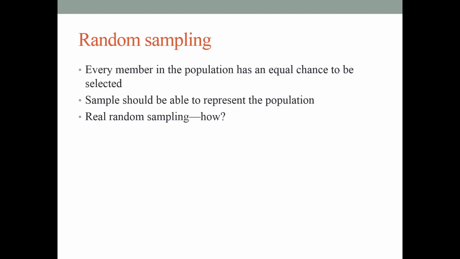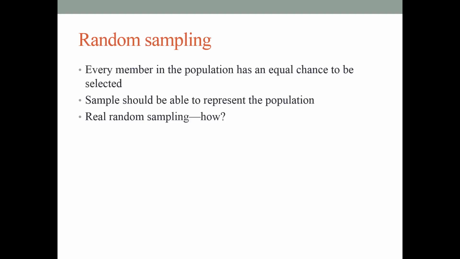Now, why not? See the definition here. Every member in the population has an equal chance to be selected. Now, do you think every student will go to the library? Probably not. Maybe some students prefer to study in a different place, right? In the dorm, or a lot of students, they just sleep in the dorm.